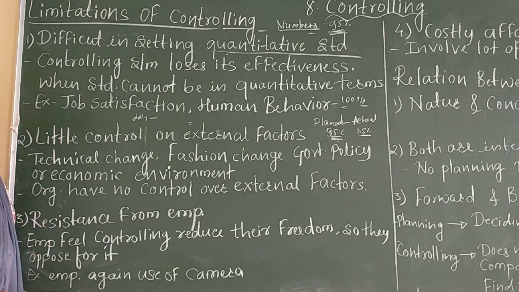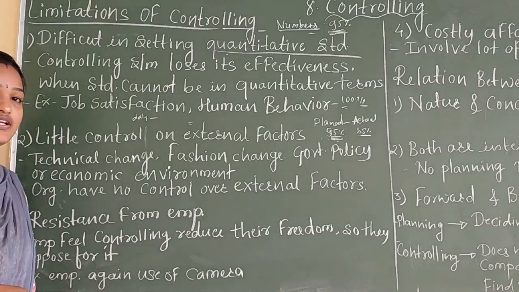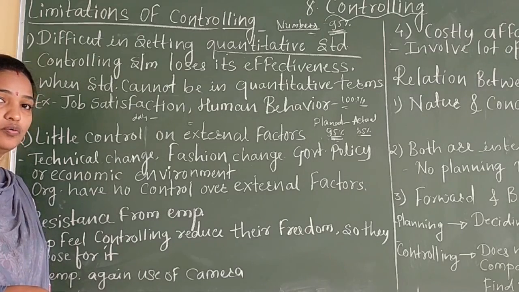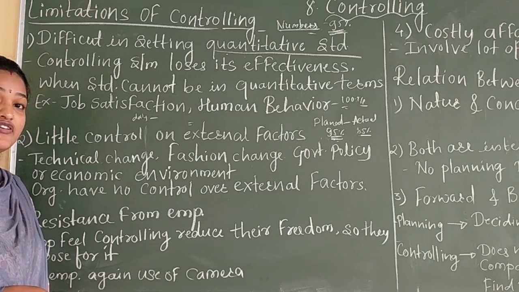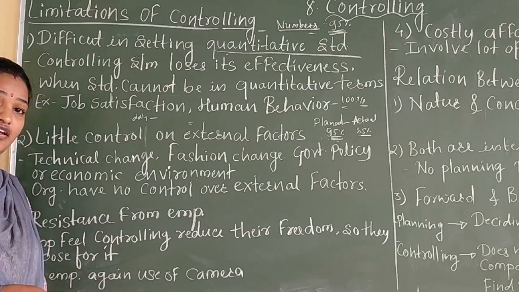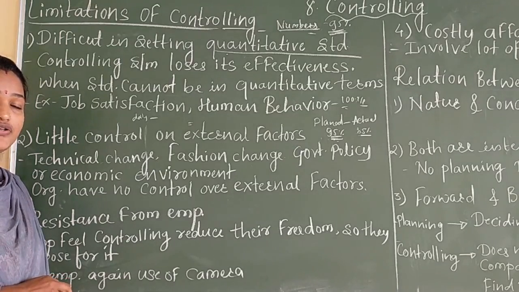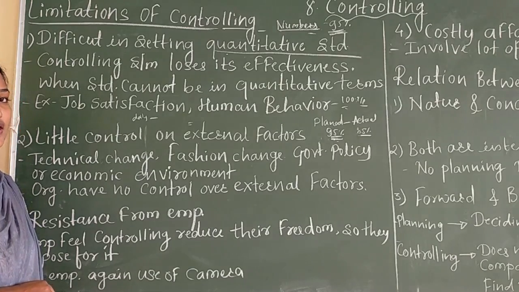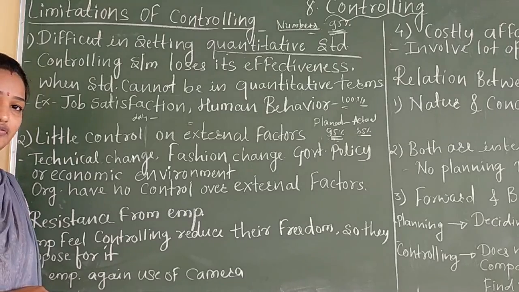Fashion change, government policy or the economic environment, if these things change, it affects our business. All of you know, due to lockdown. Lockdown is not under our control. It is necessary, it is a need of human beings. So everything was closed. Now it has started, no doubt, but only 50% of employees are permitted for the job.